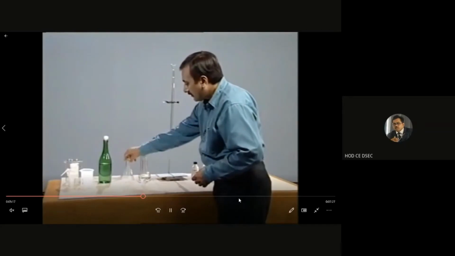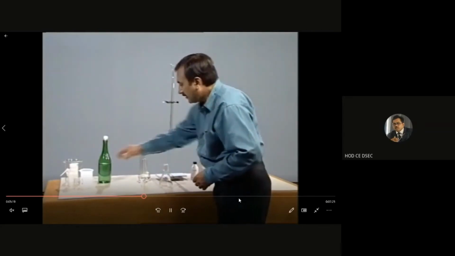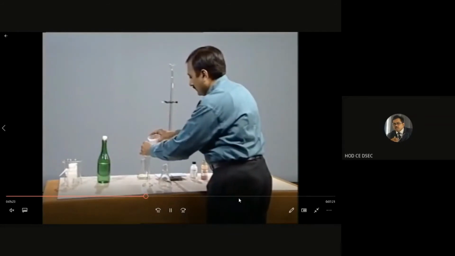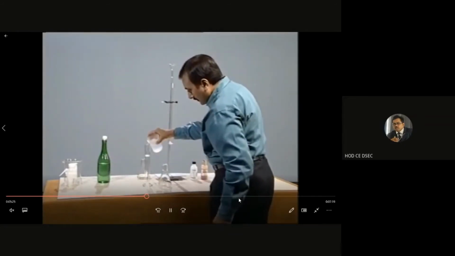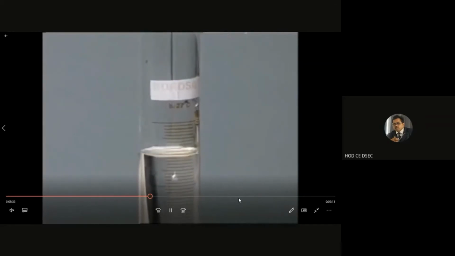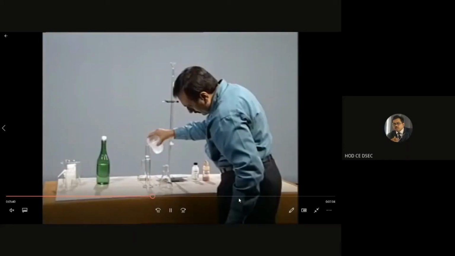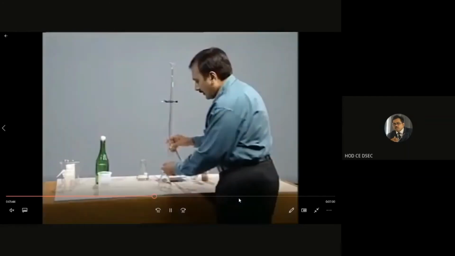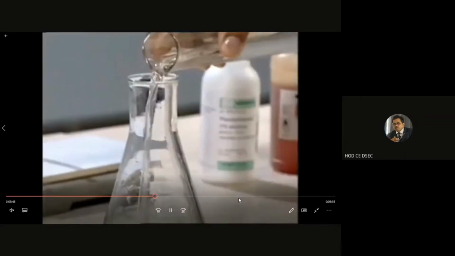So we are taking a separate sample from the plastic beaker. We follow the same process. We take a 100 ml sample in the graduated cylinder, then pour it into the conical flask, the Erlenmeyer flask.